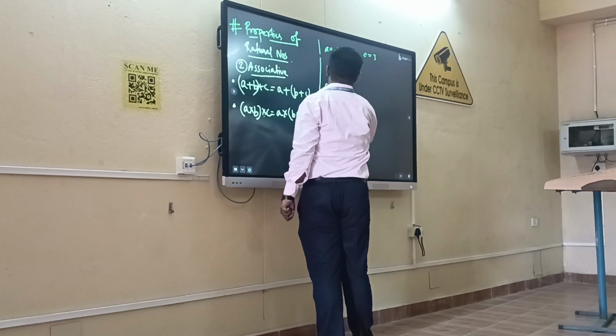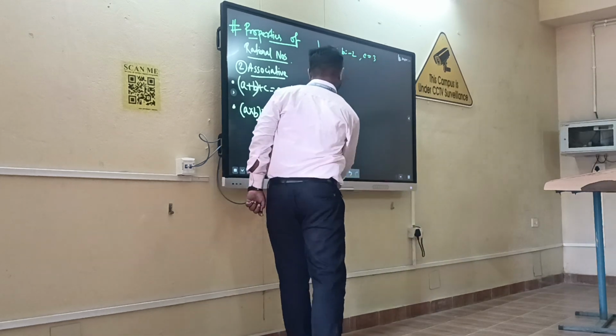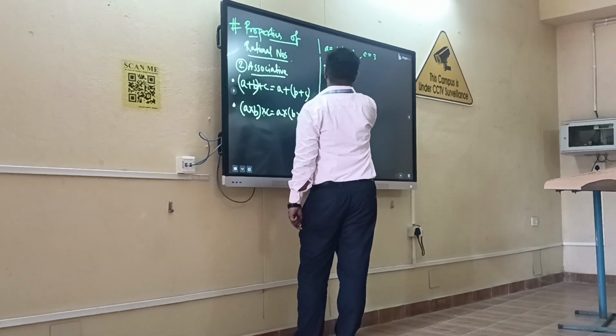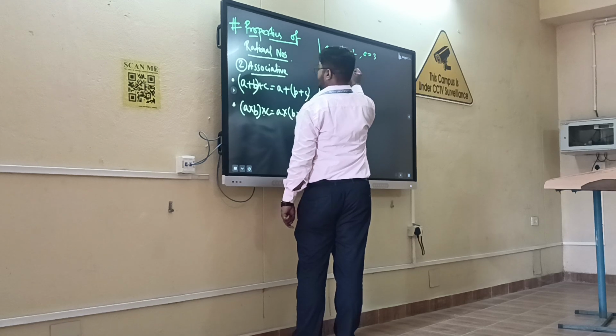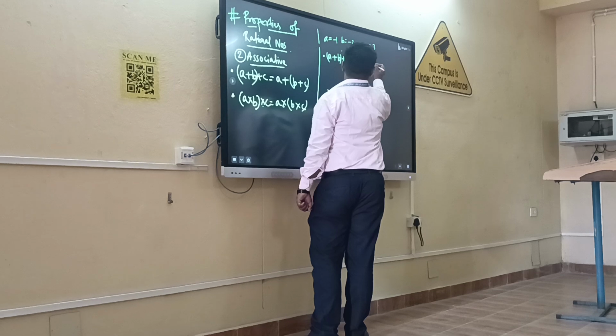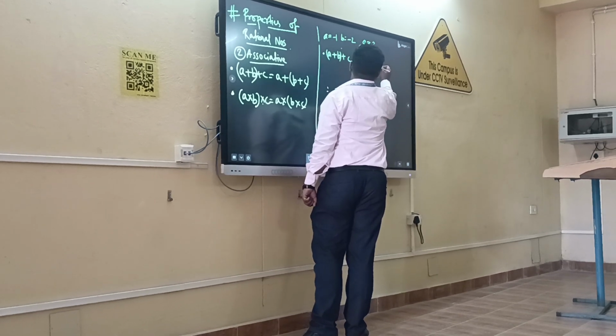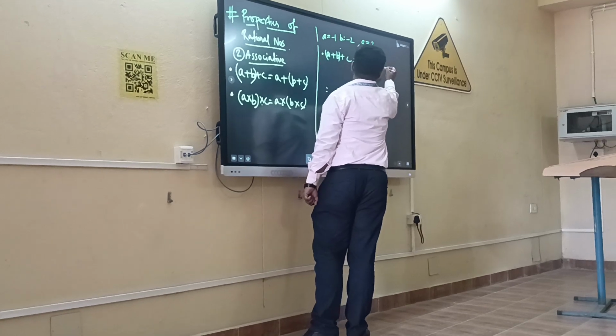First of all, we see for this addition. So, A plus B plus C. -1 plus -2 plus.